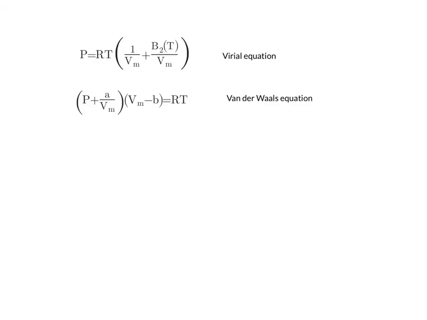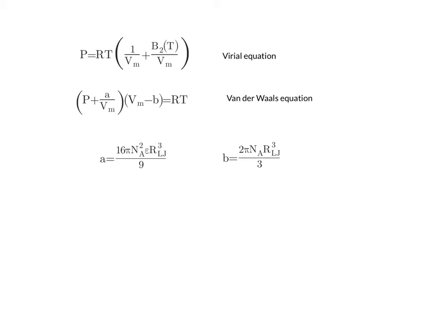Another familiar equation of state is the van der Waals equation. When we model the interactions with a Lennard-Jones potential, we can show that A is equal to this and B is equal to this. Notice that the A term contains both the depth of the Lennard-Jones potential, or the strength of the interactions, epsilon, and the Lennard-Jones potential distance cubed. So this R Lennard-Jones is the distance of closest approach for two particles.